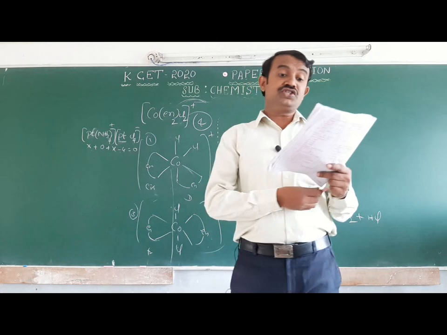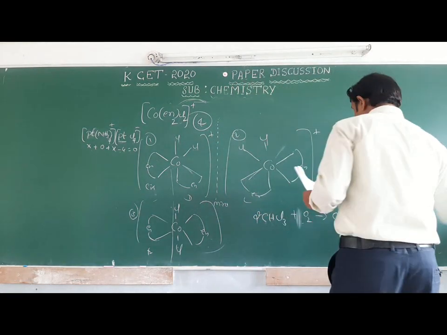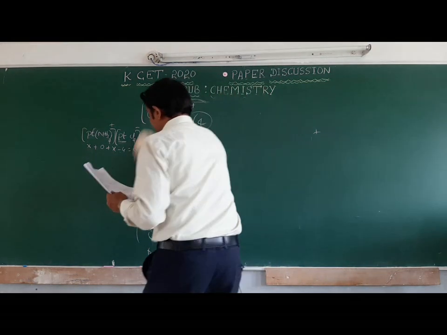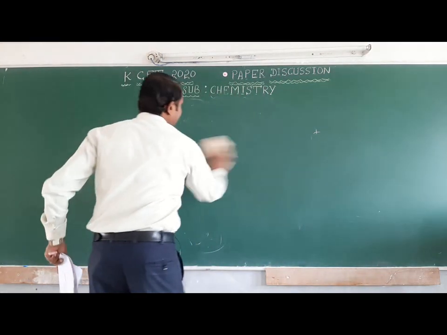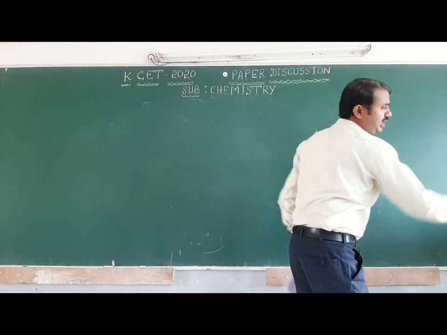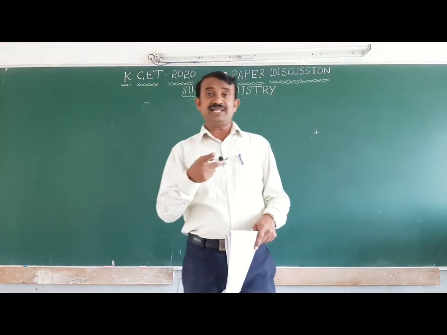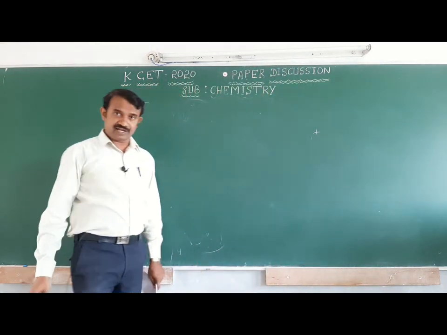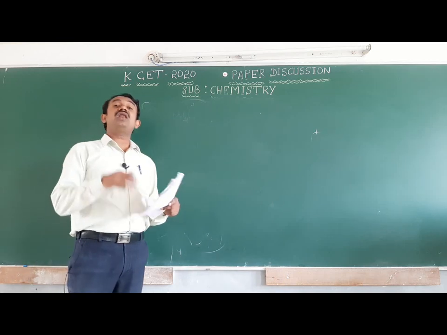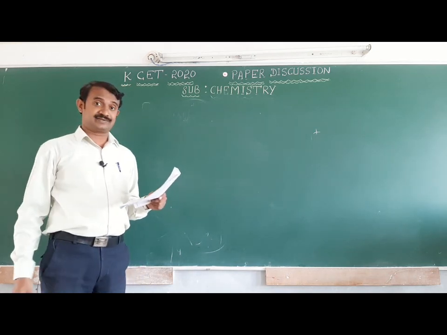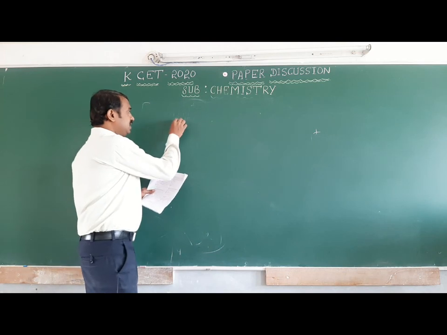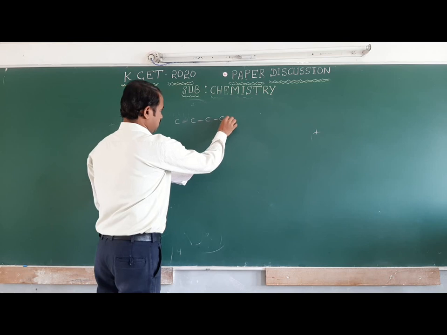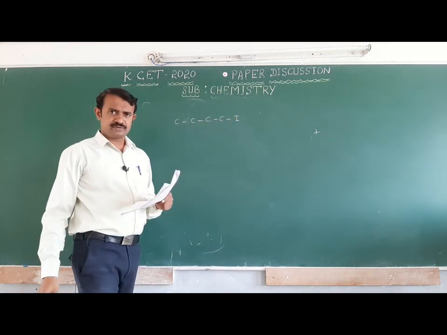Next one, which of the following halides shows the highest reactivity in the SN1 reaction? You should know it is the SN1 reaction. Tertiary is more stable than secondary, secondary is more stable than primary, primary is more stable than methyl, but here they have mentioned all primary alkyl halides. Primary alkyl halides means here a carbon, here a carbon is there. This is butyl iodide.